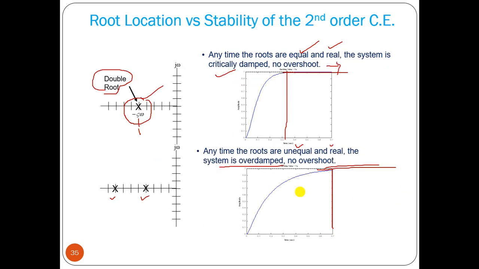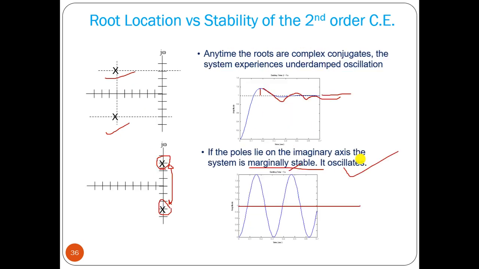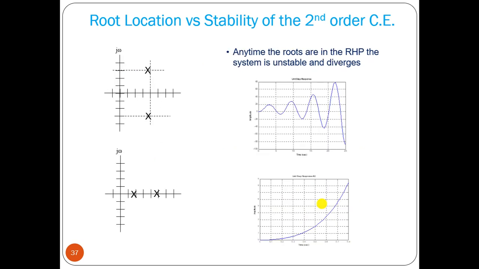So these are the four types: critically damped, overdamped, underdamped, undamped. This is called an undamped system. There is no damping, so in that case your zeta value is equal to 0. That is the condition.